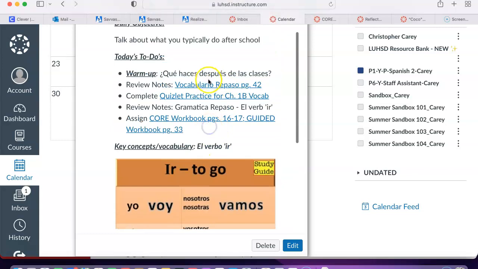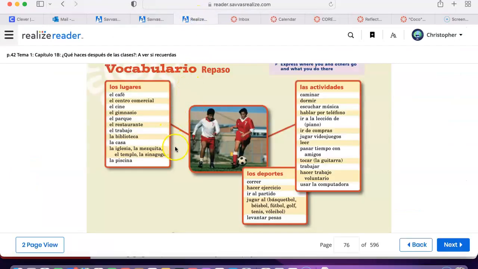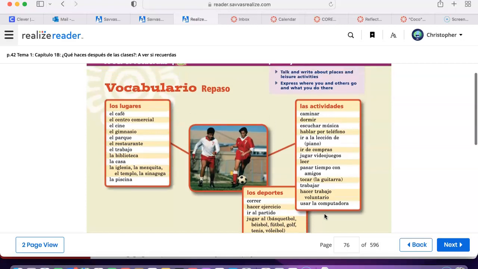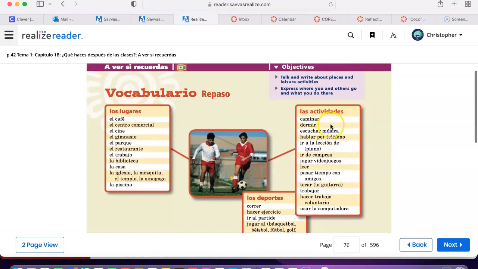And then after we knock that out, we'll go over the review vocabulary on page 42 of the textbook. This is vocabulary from last year as it relates to places. Los lugares are places that we frequent after school. Deportes, sports that we partake in, either extracurricular or in our leisure time. And then las actividades are just general leisure activities, right?